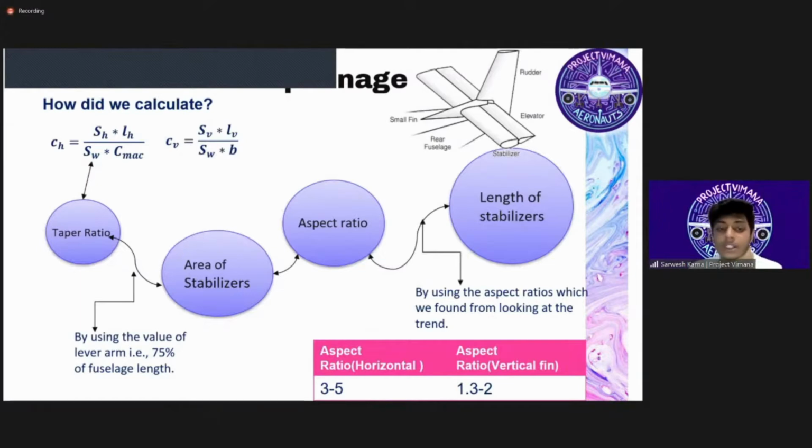The next thing that we did was that we looked into the student research papers and found out the trend of aspect ratio and taper ratio for a conventional tail, which helped us get our length of stabilizer.